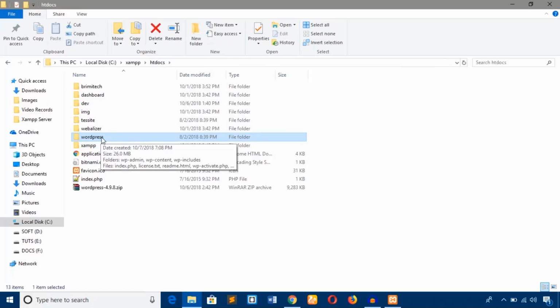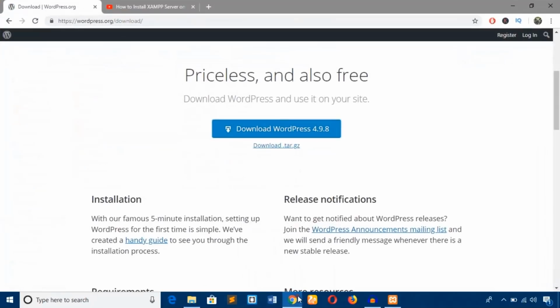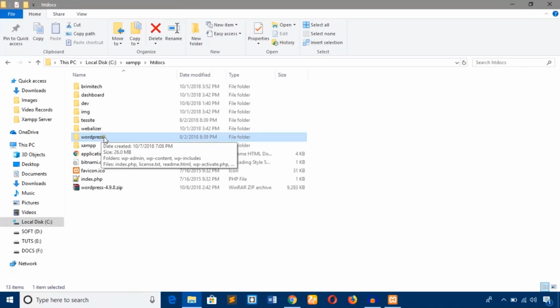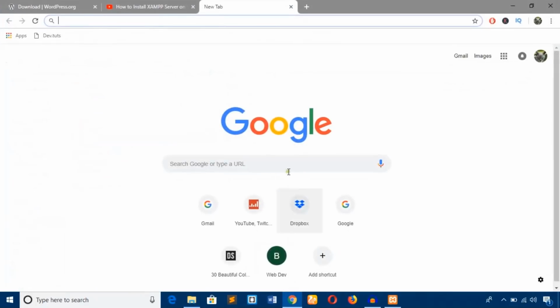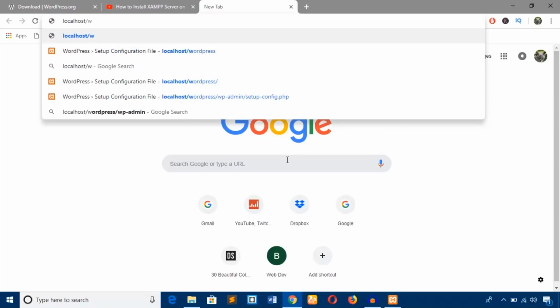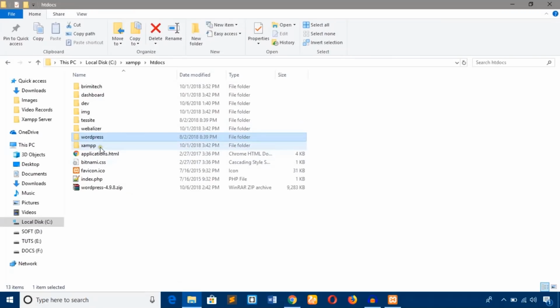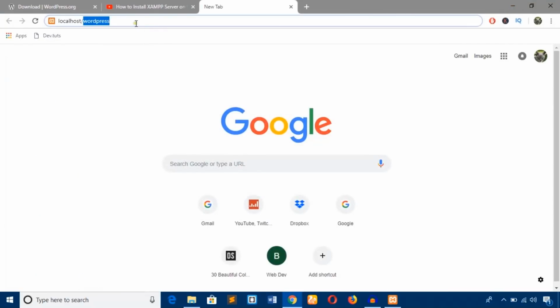If you want, you can rename this folder whatever you want, but I just kept the default, WordPress. I'm going to open up my favorite browser, Google Chrome. To install WordPress CMS, I'll have to type localhost. Localhost is default for every project, and slash the folder name. The folder name is WordPress. Localhost is default and WordPress is the name of the project folder. Now I'm going to hit enter.